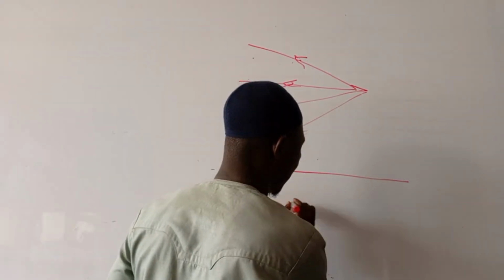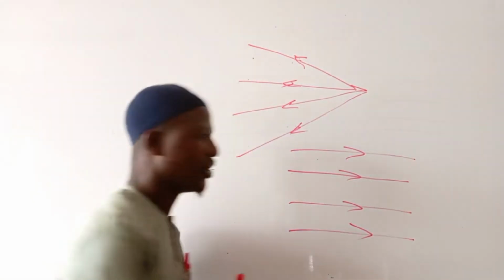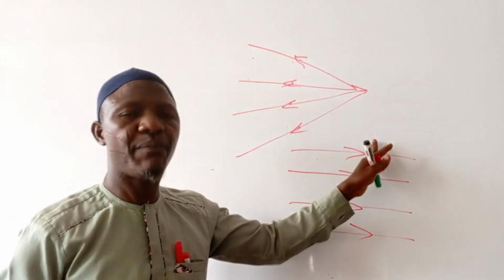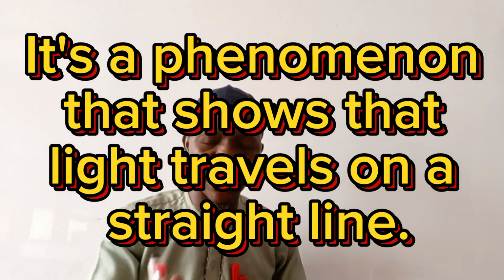We have this, so the rays are parallel to each other. We call it parallel beam of light. Now the next one is rectilinear propagation of light. If you look at the word, there's an indication of line there. Don't forget, when we were discussing types of motion, we said movement of a body on a straight line is called linear motion. Therefore, rectilinear is the evidence that light travels on a straight line.